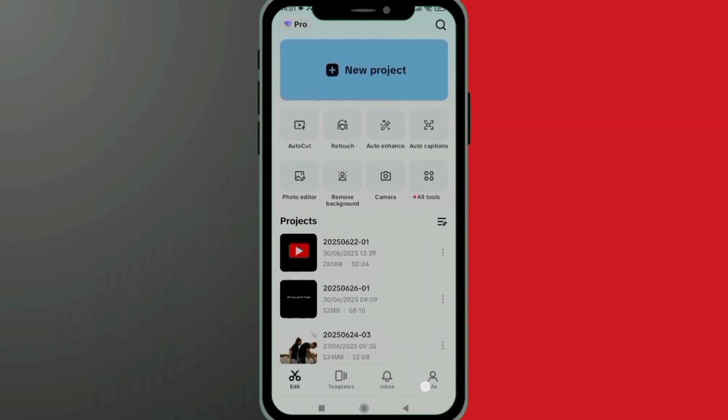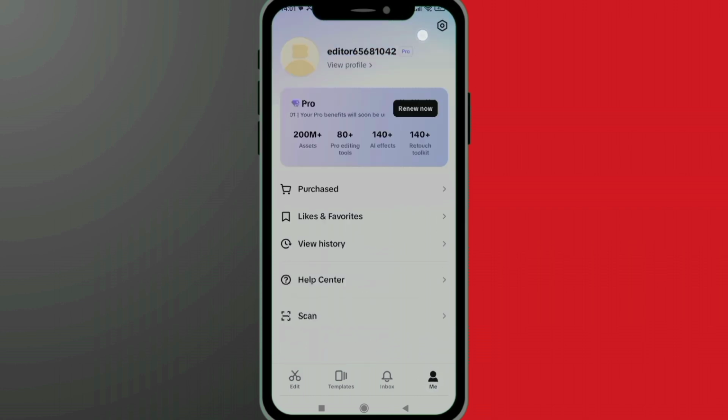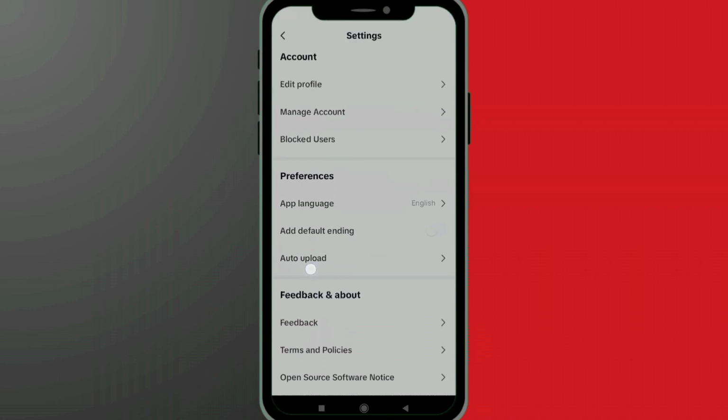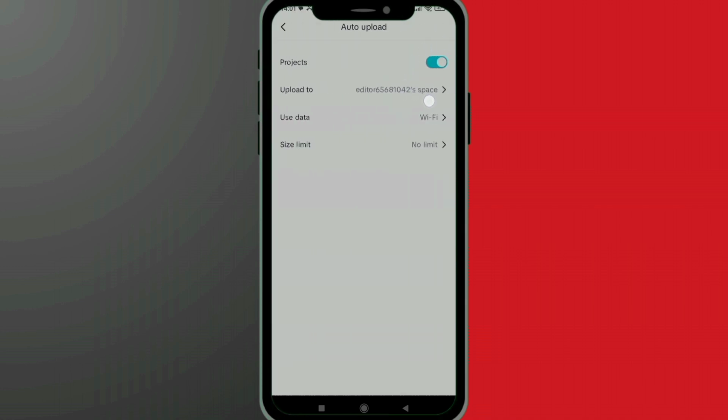Go to the profile icon at the bottom right. Look for settings at the top right corner. Look for the option that says auto upload. Right now it is on. Just turn it off. And that is it.